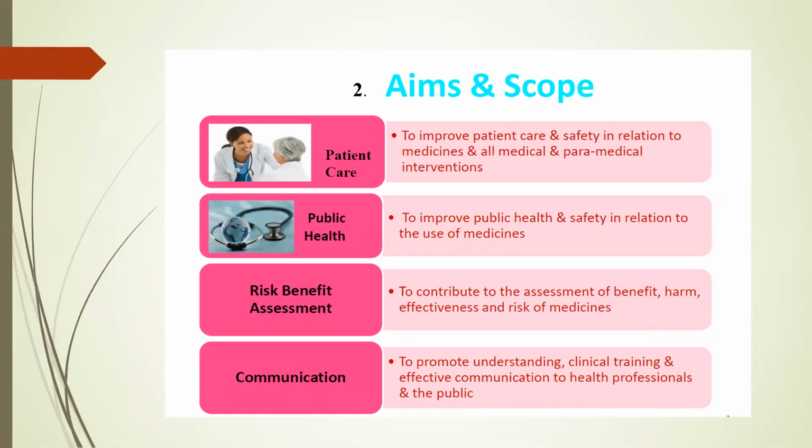Number three is risk-benefit assessment: to contribute to the assessment of the harm, effectiveness, and risks of medicine. Number four is communication: to promote proper understanding, clinical training, and effective communication to healthcare professionals and the public.